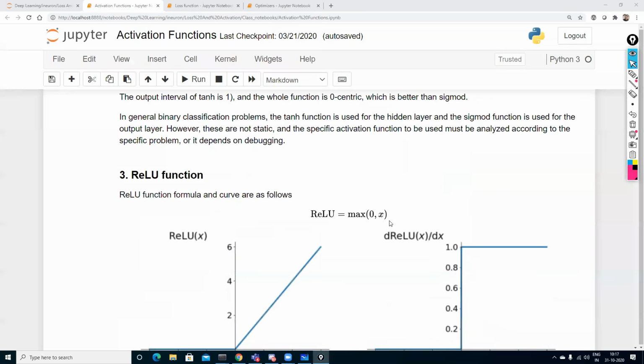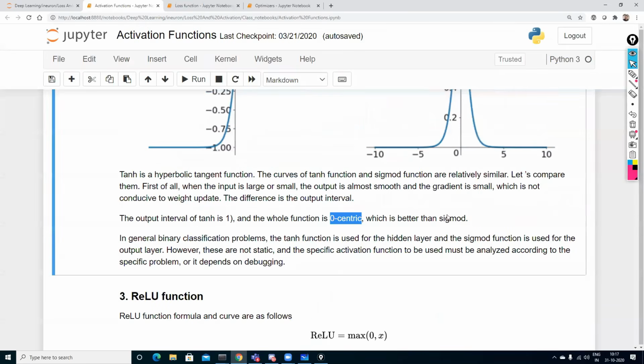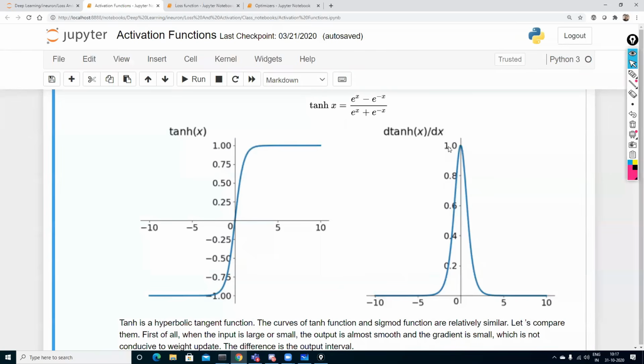Here you can see that it is also written the output interval of tanh is 1, and the whole function is zero centric, which is better than sigmoid. This is obviously better than sigmoid, but one problem that we face with tanh is basically the vanishing gradient problem, because your derivative of tanh is always ranging between 0 to 1.